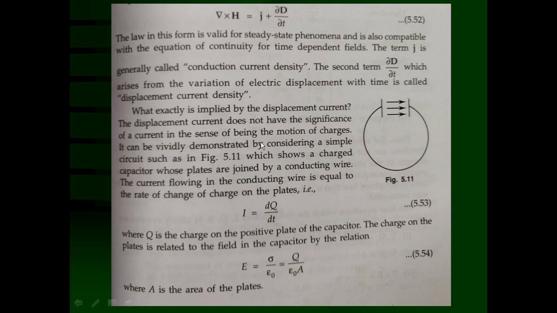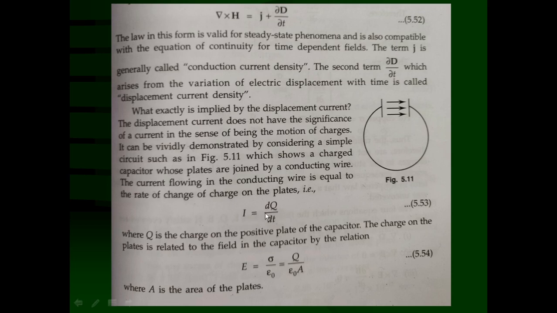charge. It can be vividly demonstrated by considering a simple circuit such as in figure 5.11, which shows a charged capacitor whose plates are joined by a conducting wire. The current flowing in a conducting wire is equal to the rate of change of the charge on a plate. So the current I, this is instantaneous current, is equal to dq upon dt, because it is changing with respect to time. It is a time varying situation, you can say that.